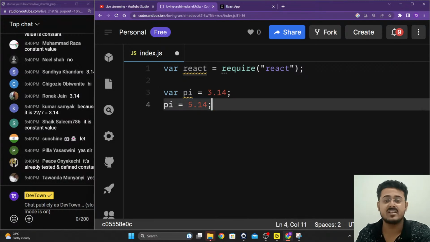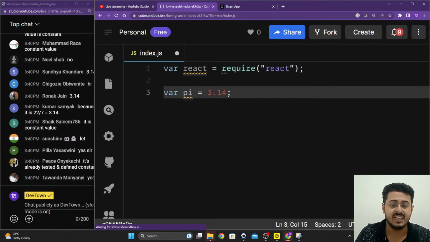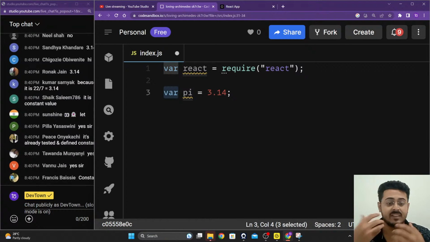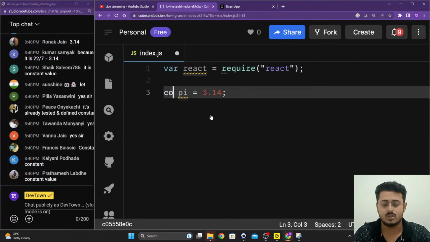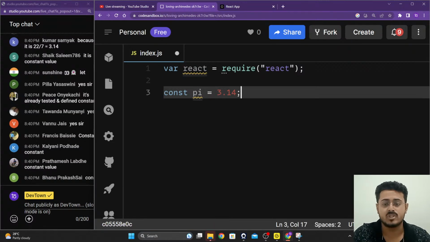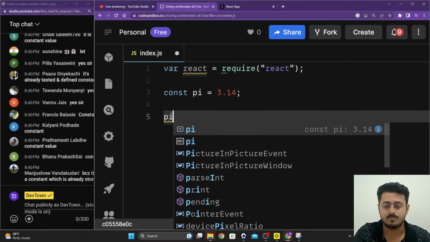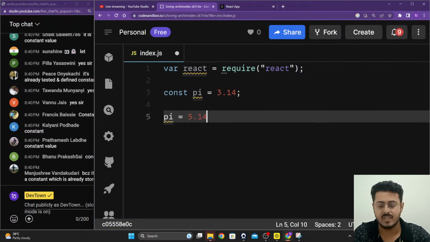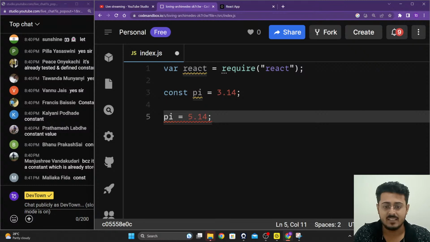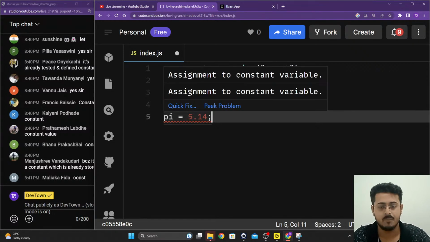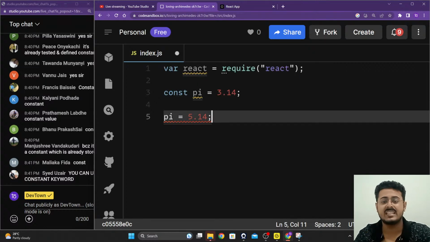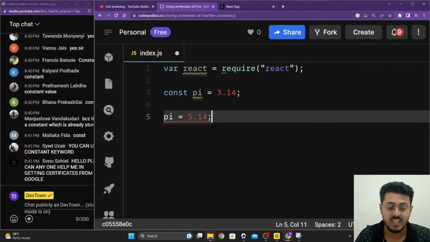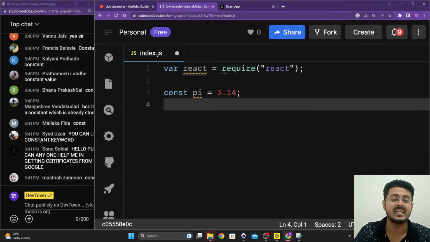So due to that reason, instead of declaring pi as a variable itself, we'll be declaring it as a constant. That is const pi is equals to 3.14. Now I cannot do this: pi is equals to 5.14. It's not going to work. As you are able to see, it is already showing me a particular error, assignment to a constant variable. I cannot update the value of pi anymore. I cannot change the value of pi anymore. It is always going to be constant.